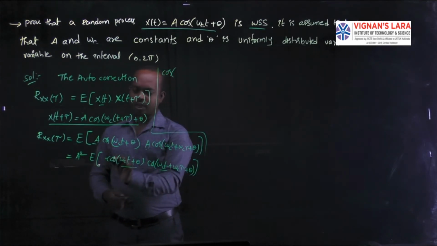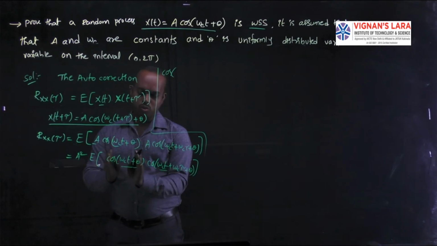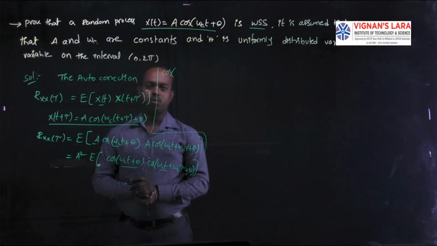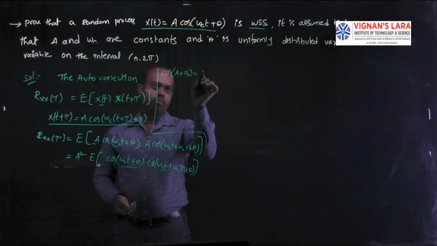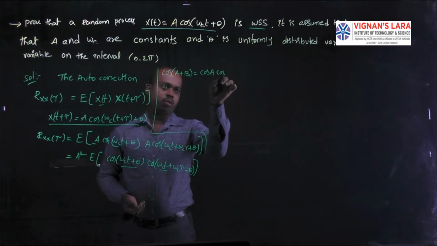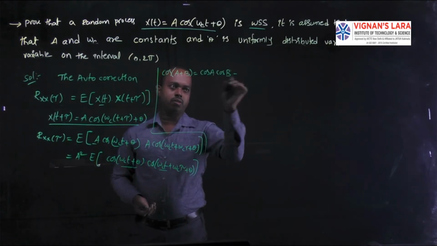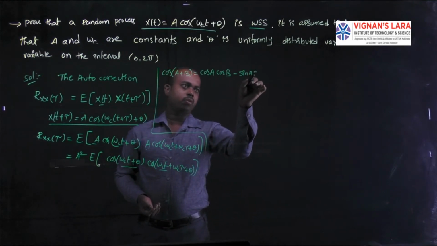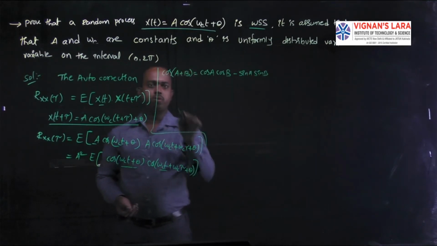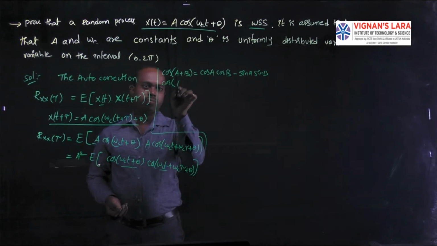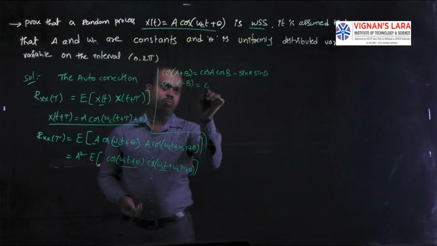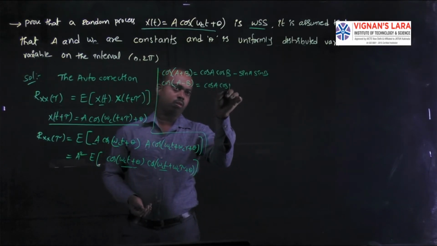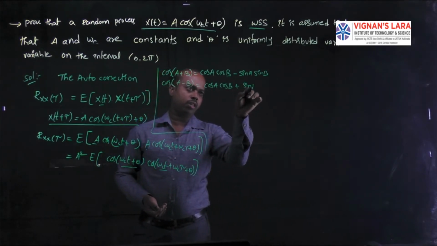Here both are having cos. This one is cos a, this one is cos b, the cos a cos b formula. Here I have to take the formulas: cos of a plus b is equal to cos a cos b minus sin a sin b. Suppose we take cos of a minus b, it is equal to cos a cos b plus sin a sin b.